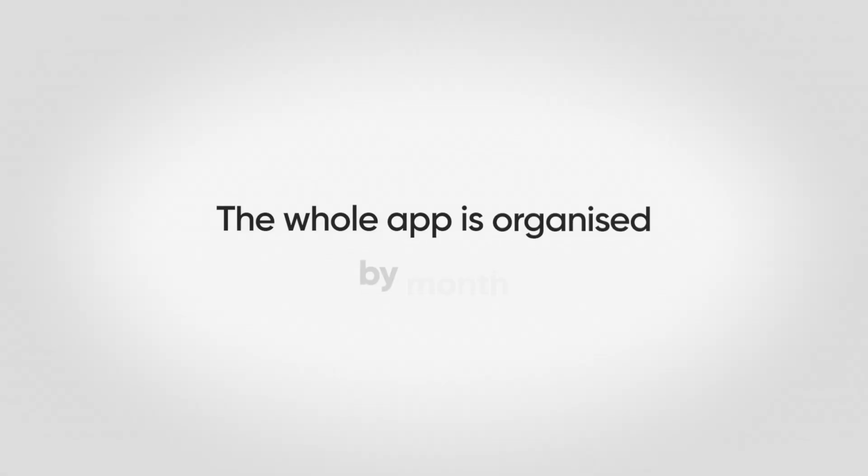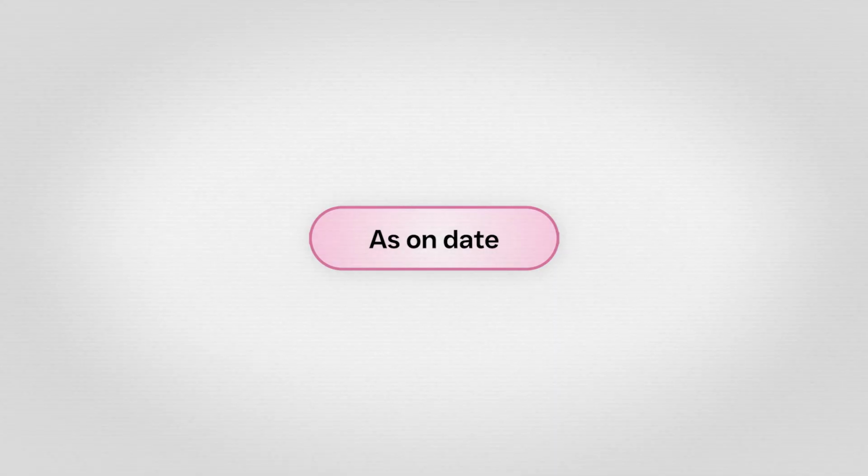It really wasn't. Once I had the files, I hit a second problem. A huge pile of them had useless names, just a random string, no date anywhere, and my whole app is organized by month. A file I can't put a date on is a file I really can't use. The fix was to not trust the file name at all. Open the file and read the date printed inside it. The regulator makes every fund house stamp an as on date inside the sheet. So pull the date from inside the file, not from the name. Obvious once you say it, but that turned a big chunk of dead files back into usable ones.